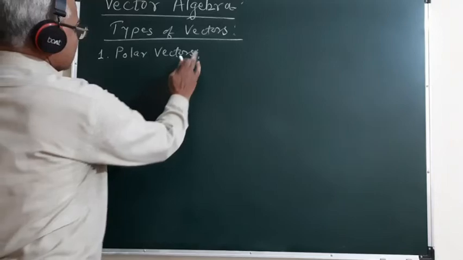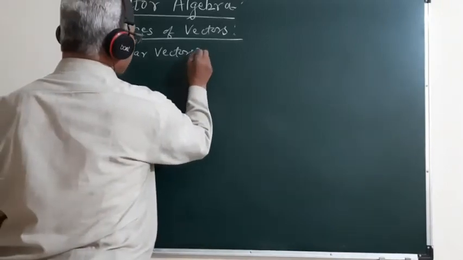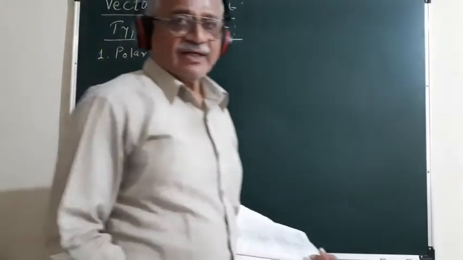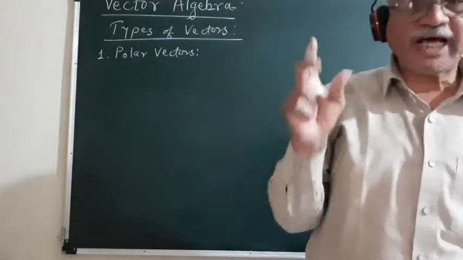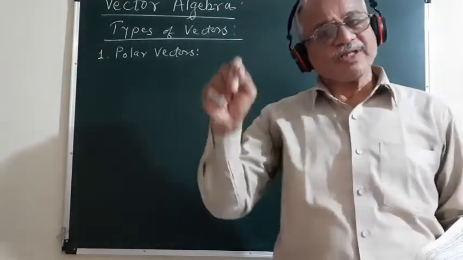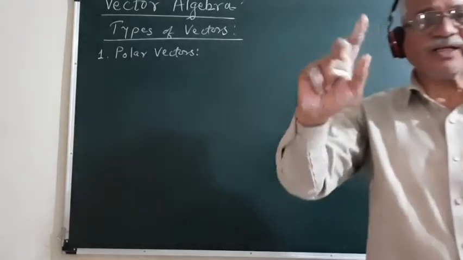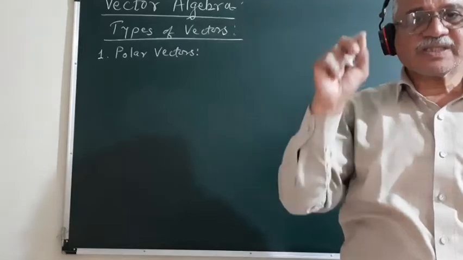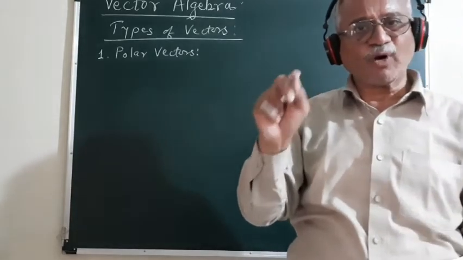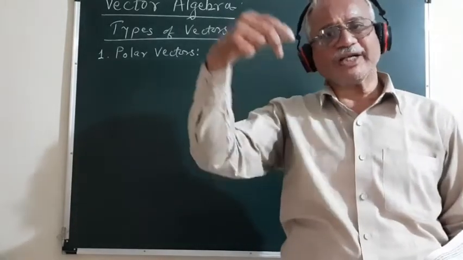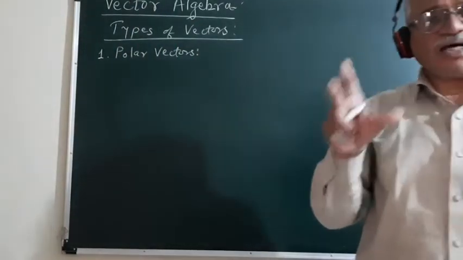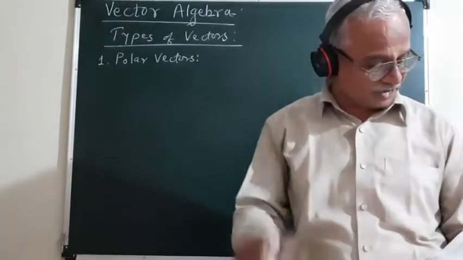As we have discussed just now, the displacement of a particle, this displacement vector, is found to be directed from the initial position of the particle to the final position of the particle. Since this is a vector directed from the initial position to the final position, this vector has a specific direction.